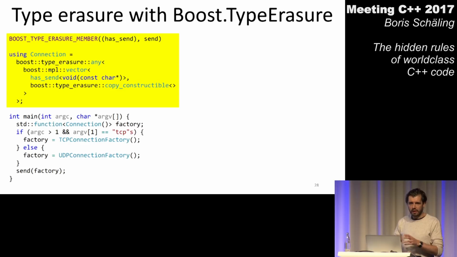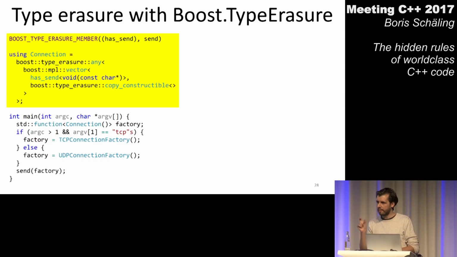So how do I do this? Well, I have to use a little bit of glue code from Boost Type Erasure. I have to use a macro called Boost Type Erasure member. The first parameter is just a name for a requirement. I call this requirement has send to specify that I use this requirement later to tell the compiler that my connection must have a send function. So the first parameter is just a name. You could call it anything you like. The second parameter to this macro is the name of the actual member function. So in my case, the member function is called send, so I have to pass send here.